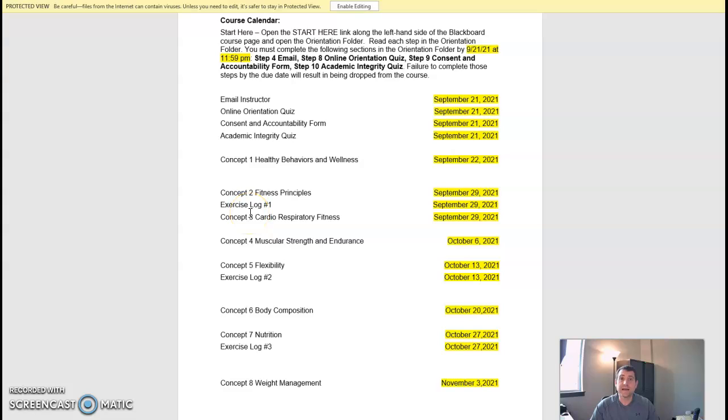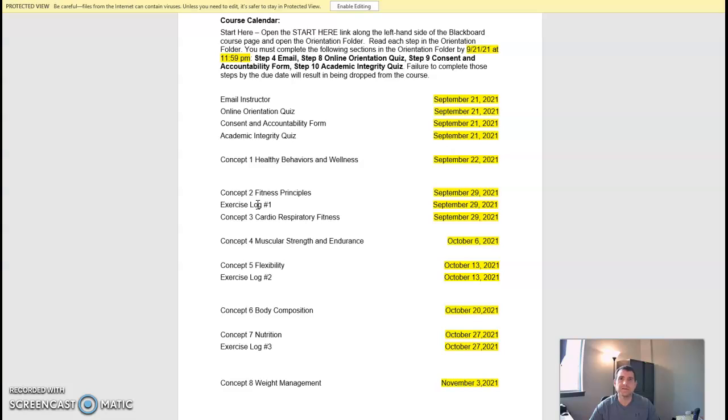We have exercise logs that are going to be due. I will send out an announcement probably sometime next week, and I will go over the exercise logs and what is expected for you to do on those logs. But in this class, part of the requirement is that you will need to participate in a fitness program.